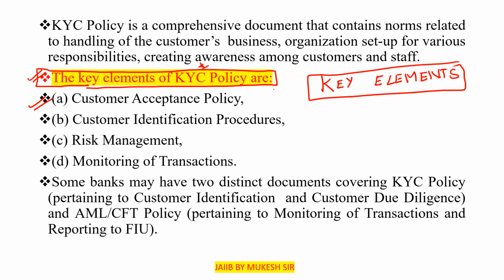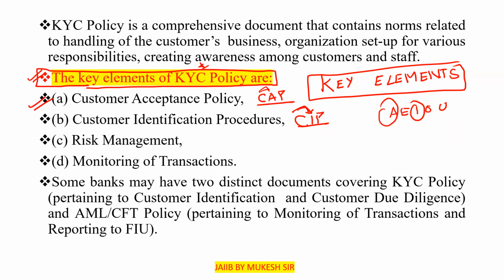First one, that is CAP, customer acceptance policy. Then CIP. CA, CIP. CACI. AEIOU. Two vowels, A and E, I we are using here. CA, customer acceptance policy. Next, CI, customer identification procedure. Clear? Customer identification procedure. Next one, that is risk management. Fourth one, that is the monitoring of transactions. Clear? So these are the four key elements of the KYC policy.